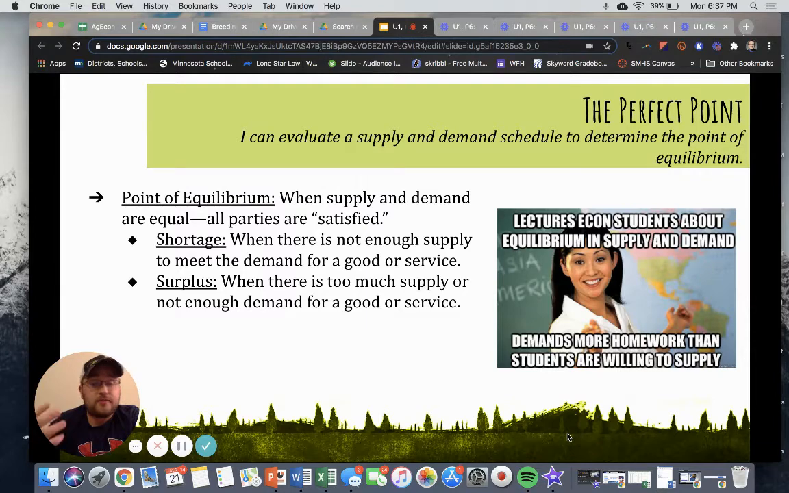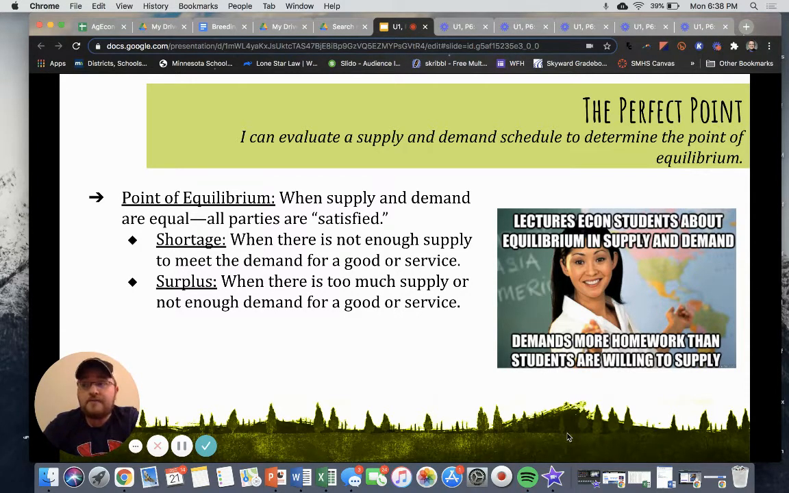So you're probably thinking, Mr. Ramstead, what's a shortage and what's a surplus? Well, a shortage is when there's not enough supply to meet the demand for a good or service. So that's basically the toilet paper case study that we had previously, right? So we don't have enough toilet paper to make everybody happy and paying at a price that everyone's satisfied with. On the flip side, however, surplus is the exact opposite. This is when there's too much supply or not enough demand for a good or service. And unfortunately, an example of this is the dairy industry right now.